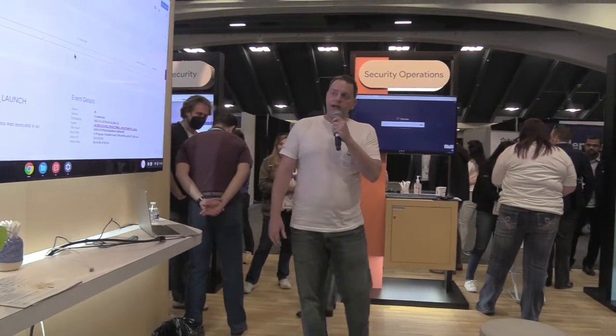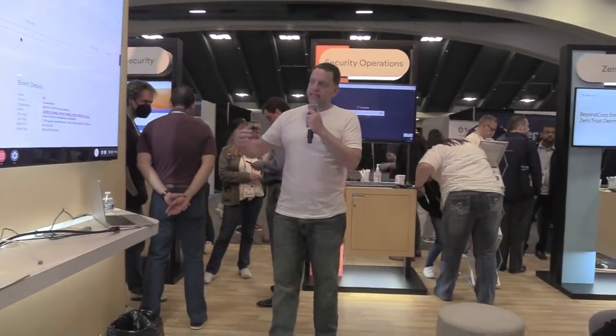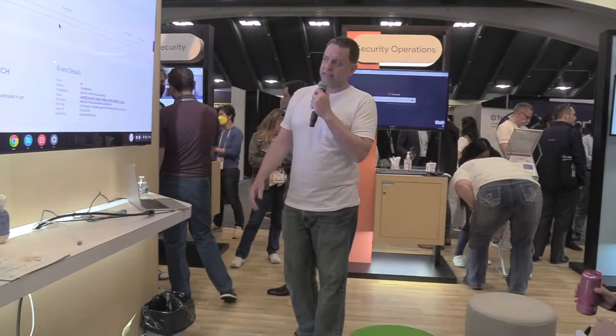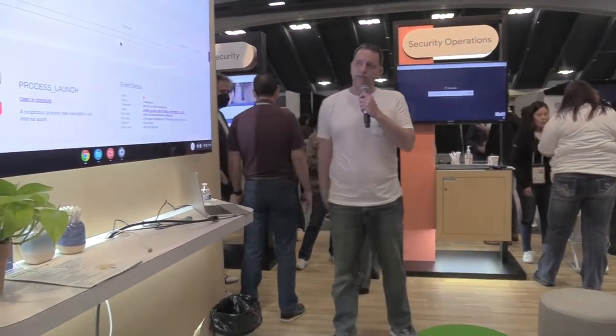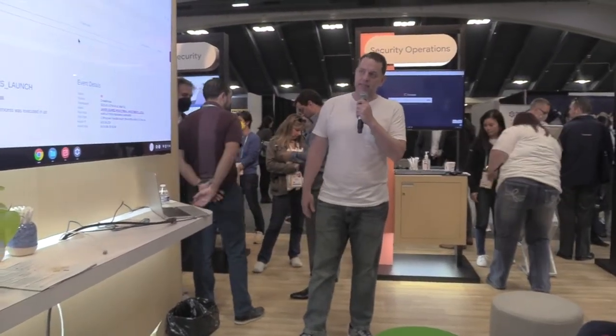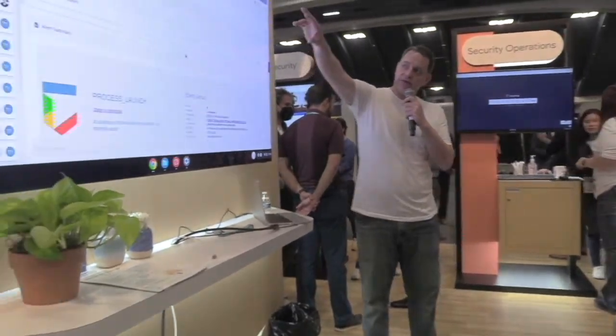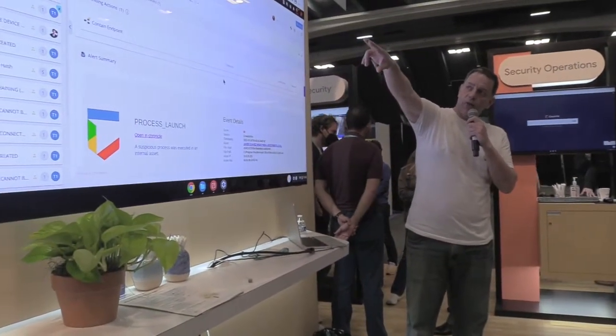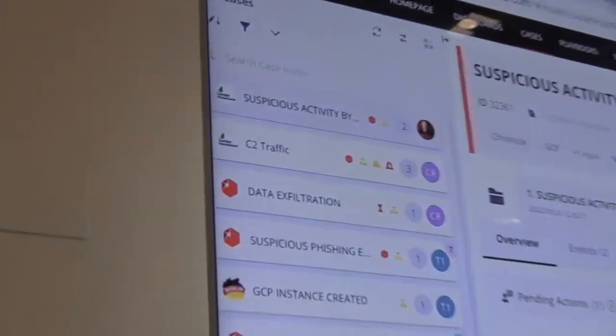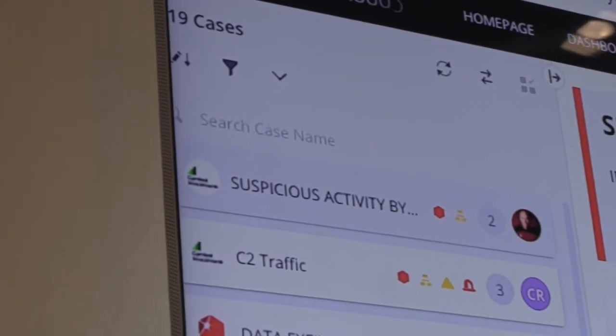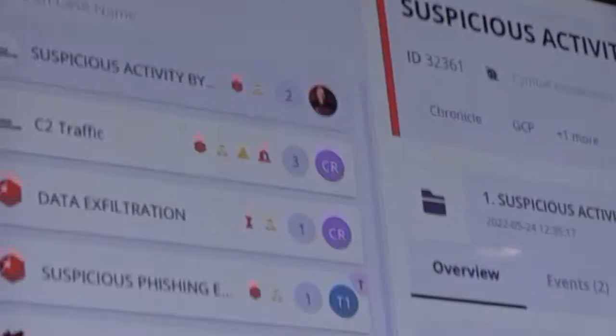So really we're going to start out today wearing our analyst hat, seeing what one of these alerts and cases looks like in the Siemplify platform with all of the enrichments provided through the automations that have currently taken place. The first thing that I want to go ahead and point out is that over in the case queue on the left-hand side, we are looking at the top case up there, suspicious activity, and as we open up this case, we've actually automatically grouped in 2 alerts,